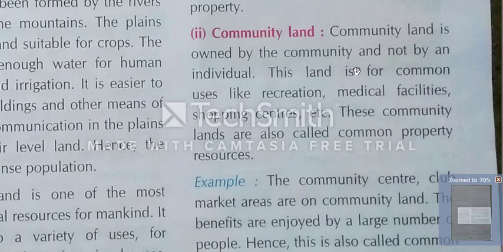is owned by the community and not by an individual. It means when people purchase a place in a group. For example, you want to purchase a place but you don't have enough money, but you can share some part of the money.